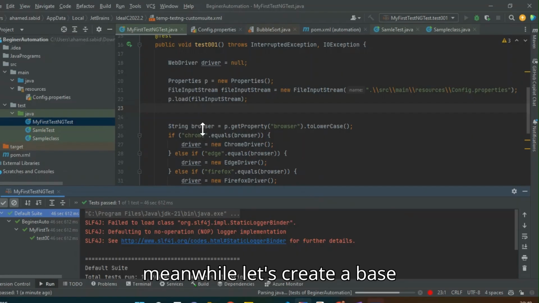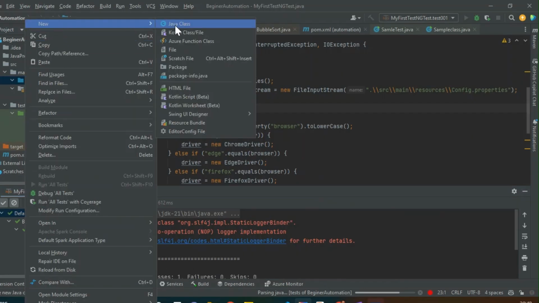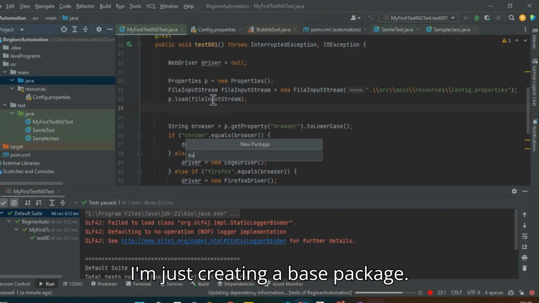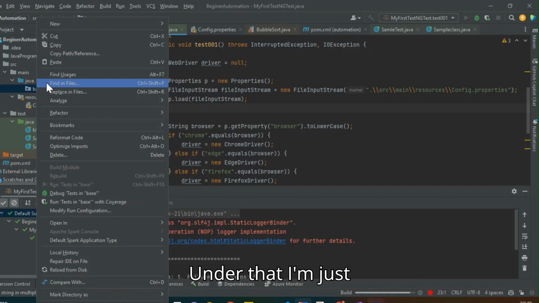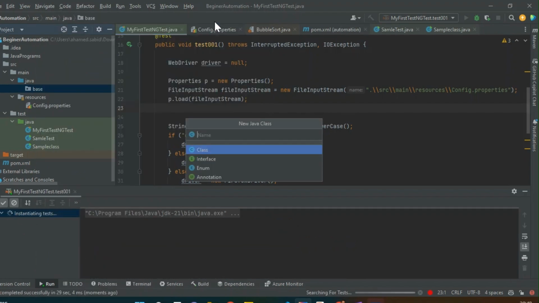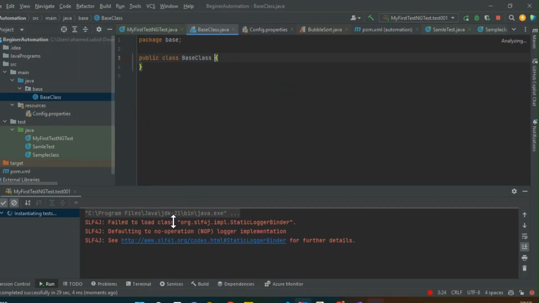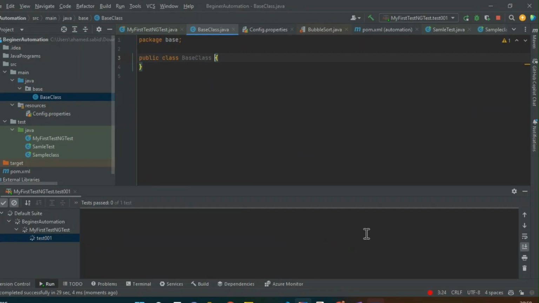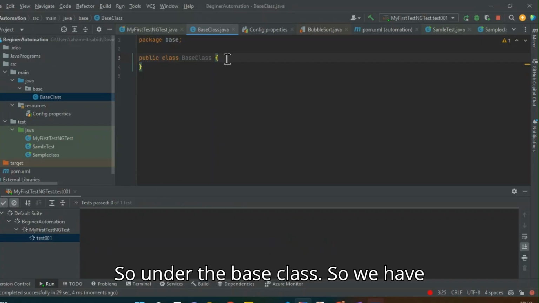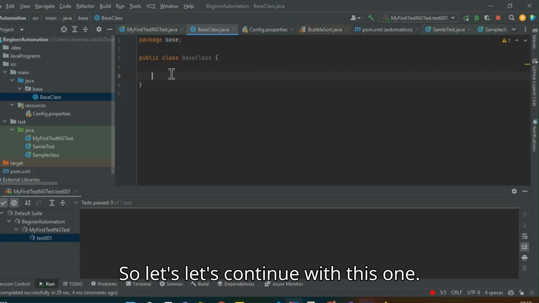Meanwhile, let's create a base class under Java. I'm creating a base package, and under that I'm going to create a base class. Under the base class, we have the execution here, right? So that's it. Let's continue with this one.